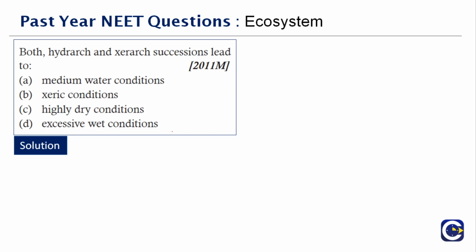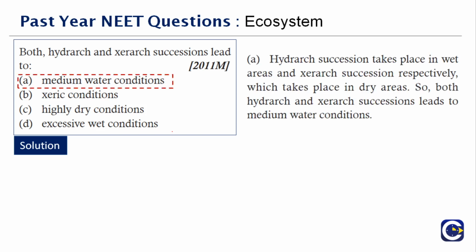So the clue is in the question itself. Okay, it is a medium water condition. Hydrarch succession takes place in wet areas and xerarch succession, respectively, takes place in dry areas. So both these successions lead to medium water conditions. Therefore, the correct answer to this question is option A.